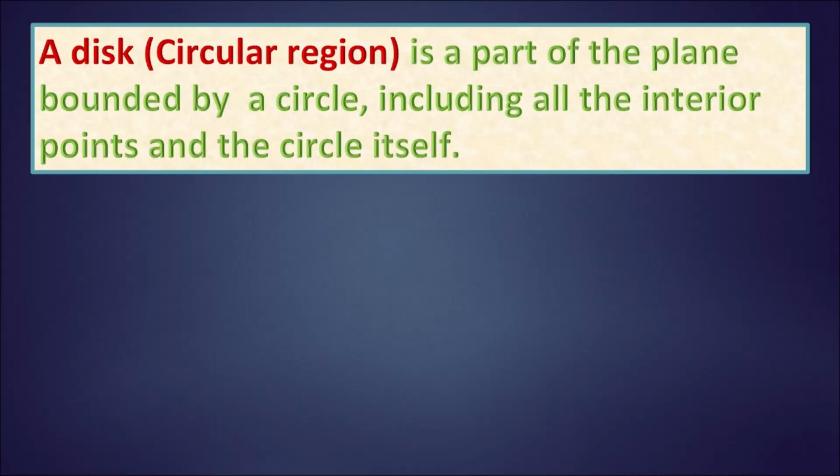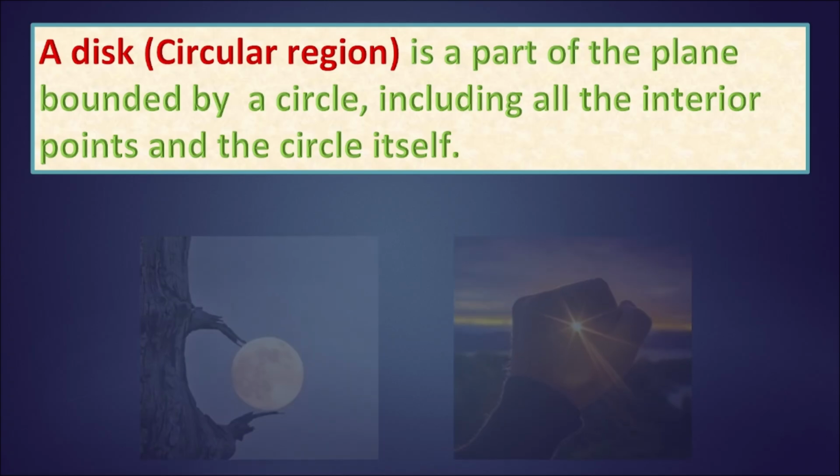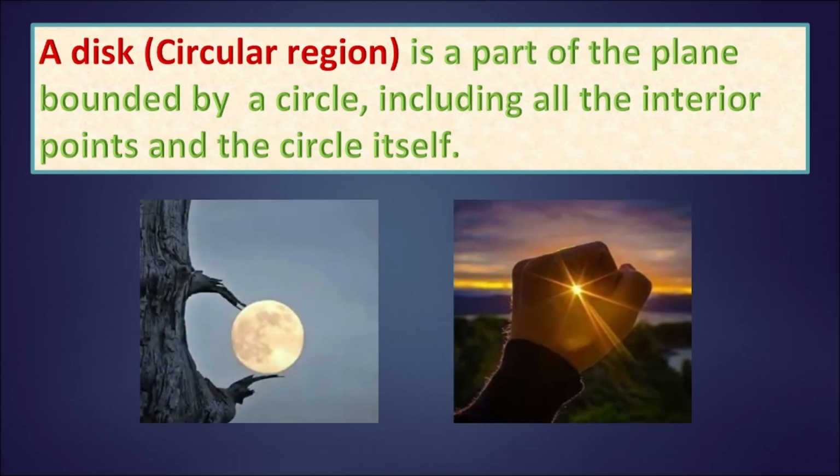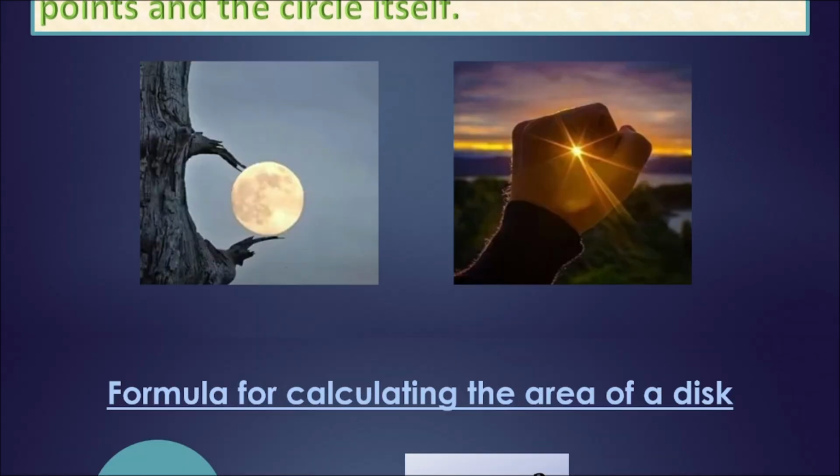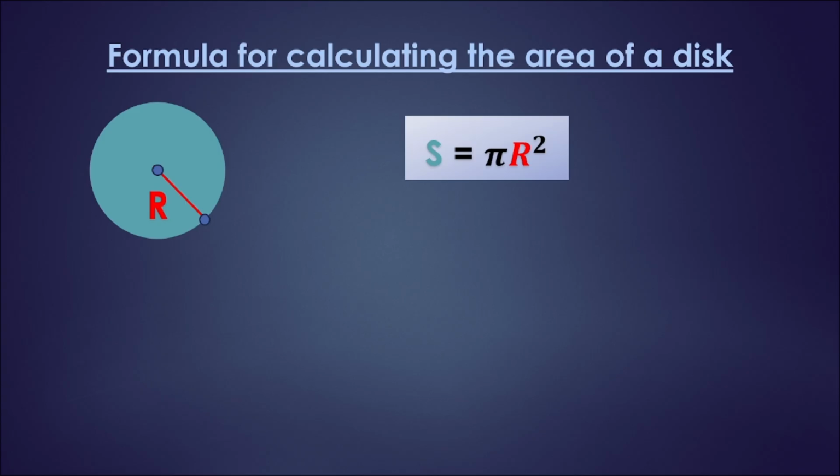Next, a disk is a part of the plane bounded by a circle, including all the interior points and the circle itself. Here are these interesting disks in front of you. A circle and a disk can be distinguished by their nature. A circle is only a boundary, while a disk includes everything that is inside that boundary. Let's learn the formula for calculating the area of a disk. S equals pi r squared, where S is the area of the entire disk and r is the radius.